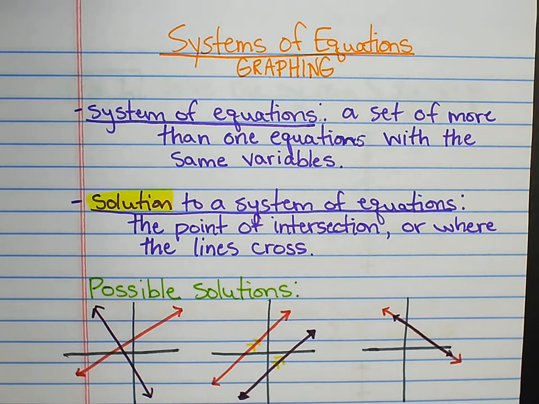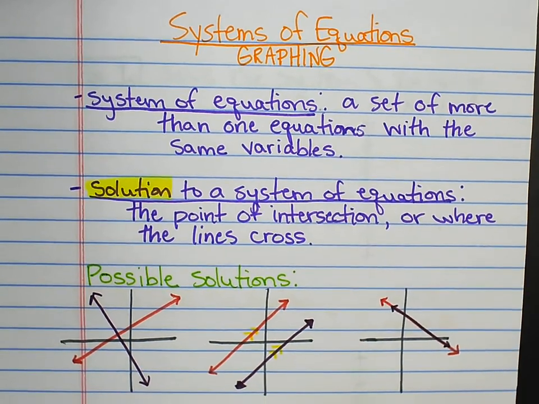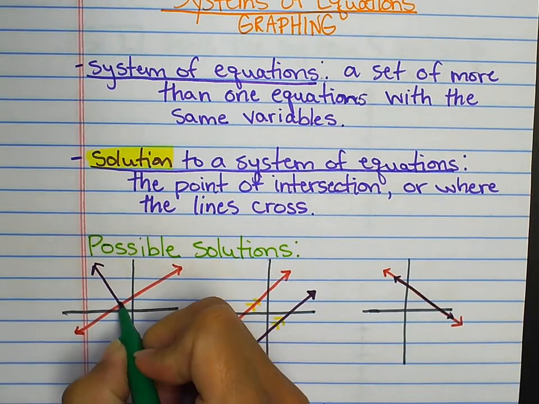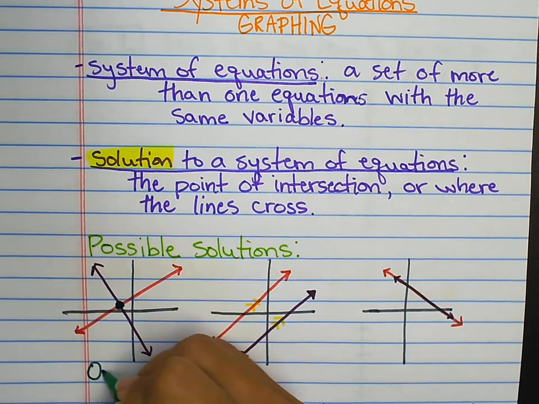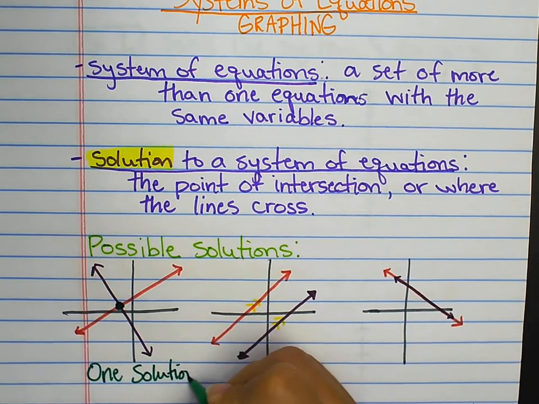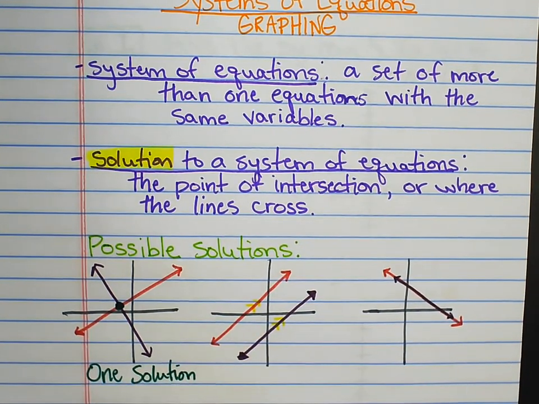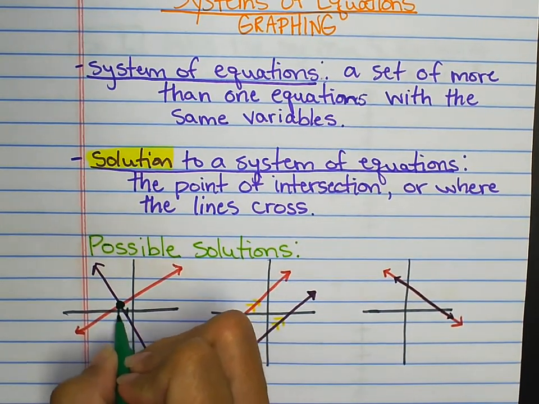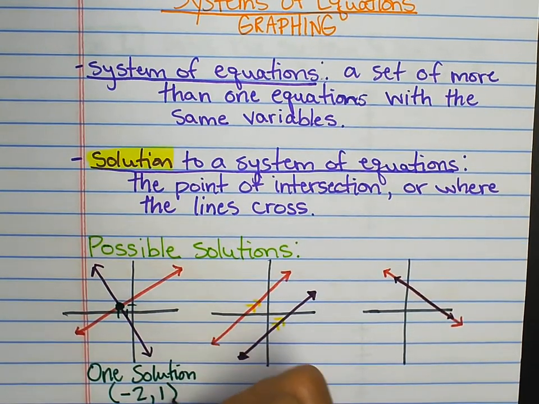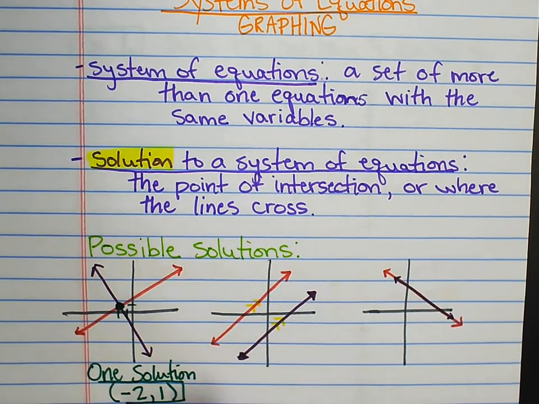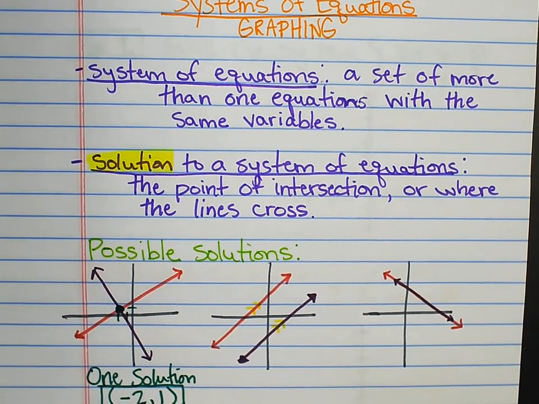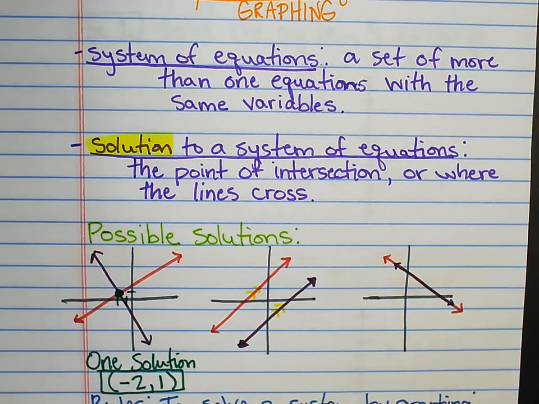These are the possible solutions you could come up with. You could have two lines that cross each other, as these do. They would have one solution. Now your answer would not be one solution, it would be the actual point. So let's say this is at -2, 1. The solution would be the point -2, 1, and we would write it as a point. It is the point where the lines intersect, okay?